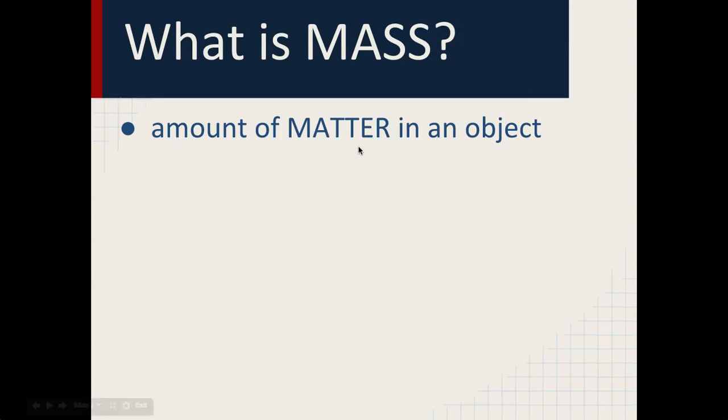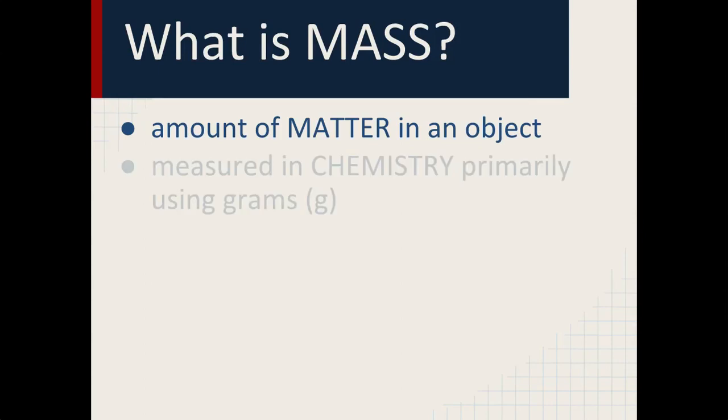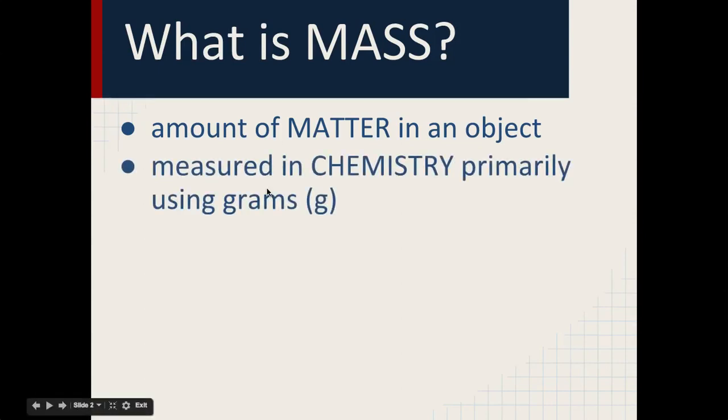Before we went over what matter was, which is just anything that takes up space. Well, if you have a certain amount of that, we just call that mass. So it's as simple as that. Mass is the amount of matter. In chemistry, we primarily measure mass using grams. You might hear milligrams every now and then, but for the most part, we're going to be using grams. So every time you hear grams, just think mass.